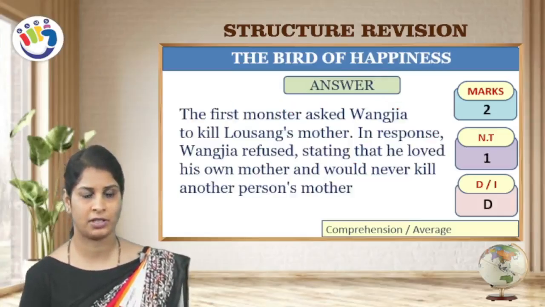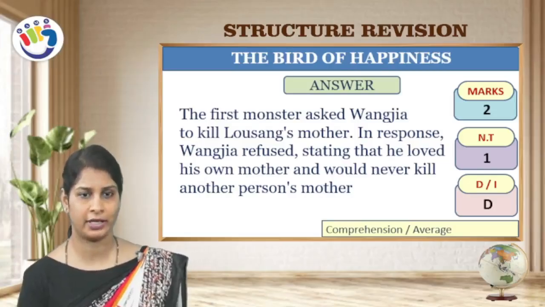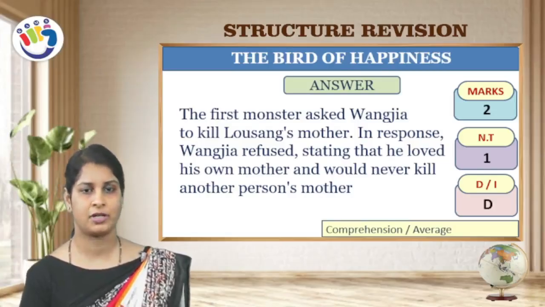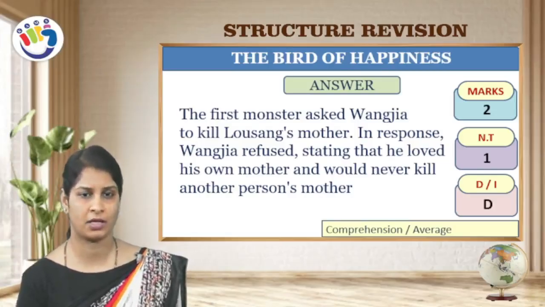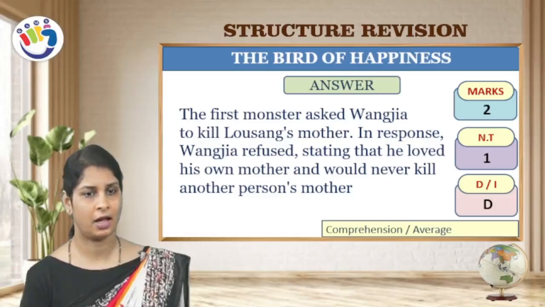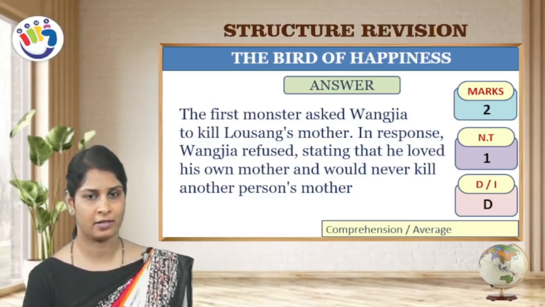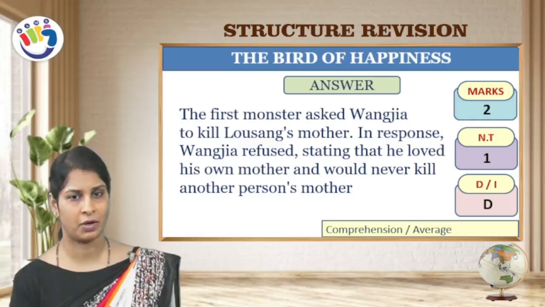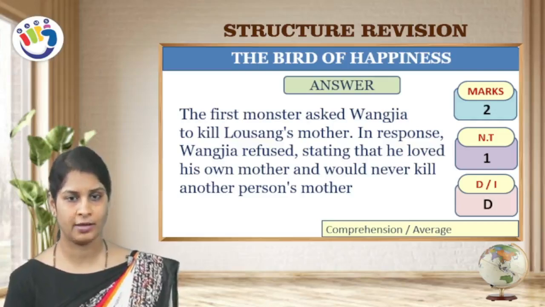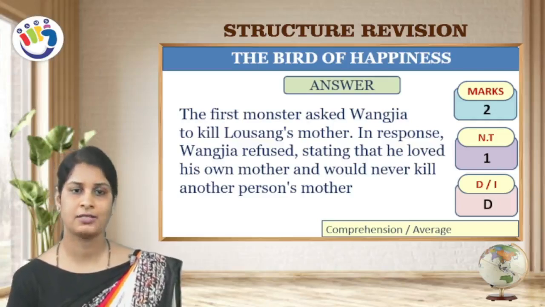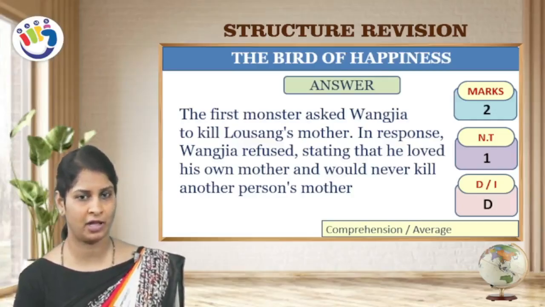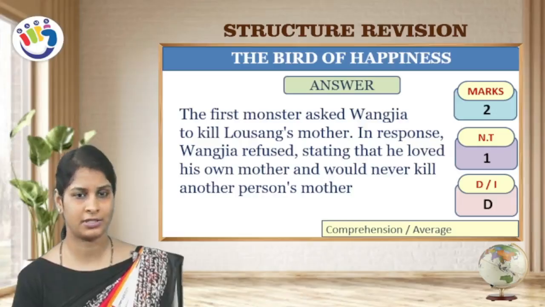The first monster asked Wang Zia to kill Losang's mother. In response, Wang Zia refused, stating that he loved his own mother and would never kill another person's mother. Why did he get the punishment? Because he refused that. He said that everyone's mothers are equal to my mother, no matter whether it is my mother or somebody's mother. So he got a punishment for refusing the first old monster's condition.